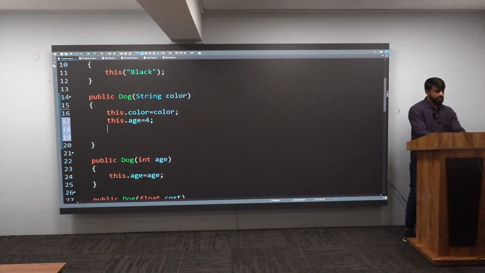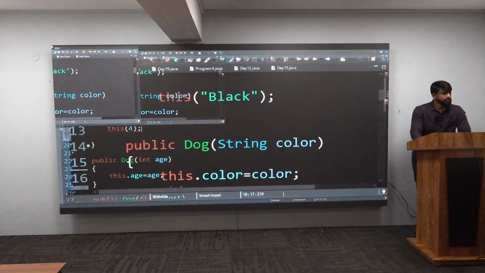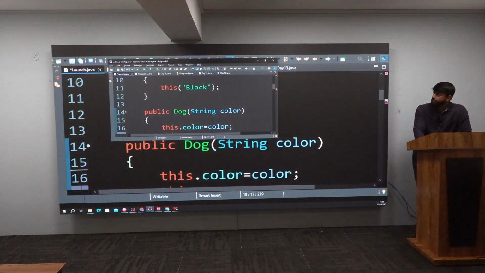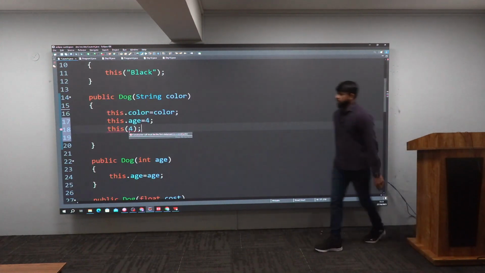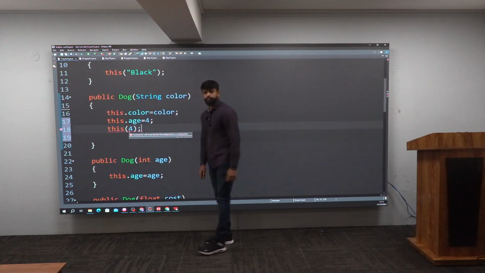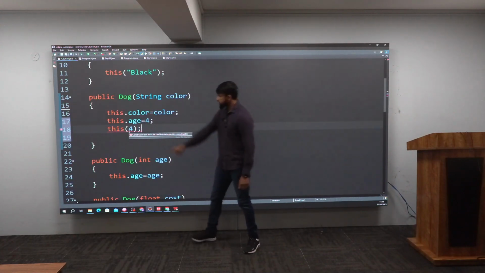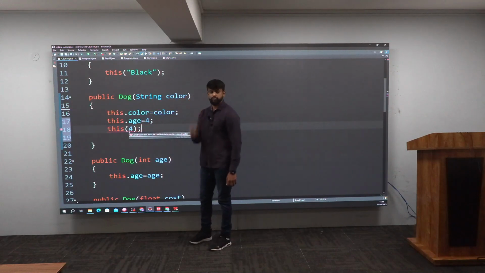Now, come to this call. I will write this, and here I will give 4. You can notice straight away there is a red line, which means it is an error. Let me read the error. It says: constructor call must be the first statement in a constructor. Means you are telling that it cannot be last, it should always be first.